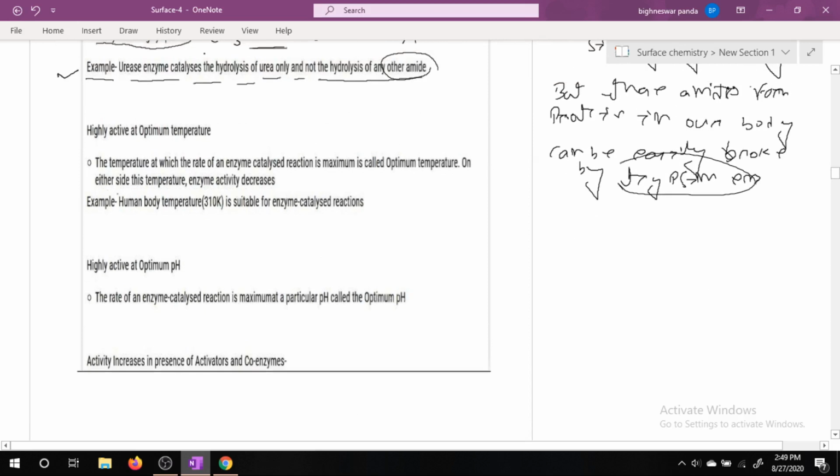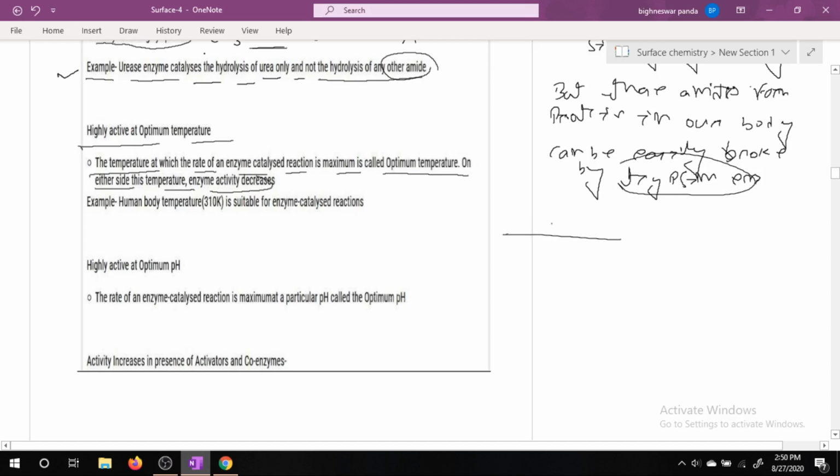Similarly, enzymes are highly active at optimum temperature. The temperature at which the rate of enzyme catalyzed reaction is maximum is called optimum temperature. On either side of this temperature, enzyme activity decreases.